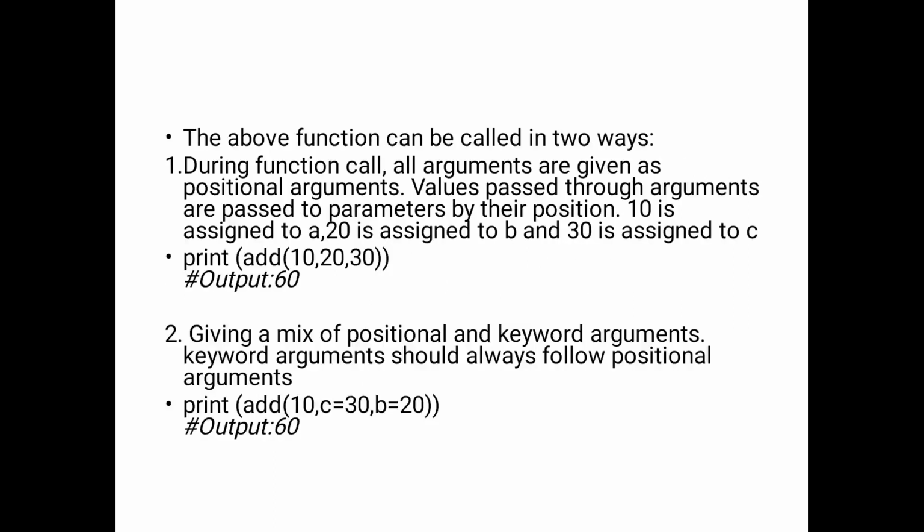In this example, to see the position of the variables during the function call, all arguments are given as positional arguments, and values passed through the arguments are passed to parameters by position only.